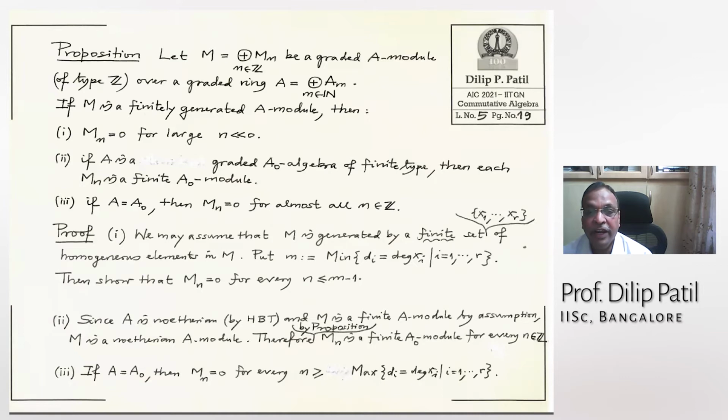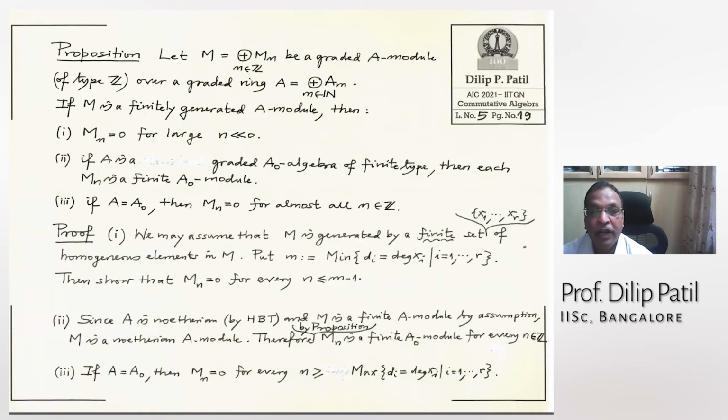If A is a graded A0 algebra of finite type, then each Mn is a finite A0 module. Third one, if A is A0, then Mn is 0 for almost all n. That means this sum is really a finite direct sum. All right, proof. Proof is again very easy.